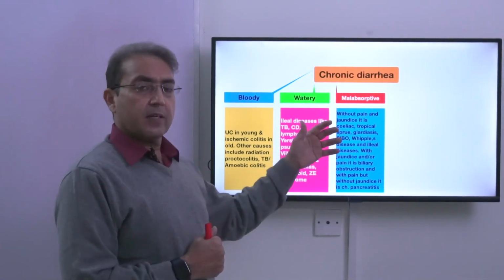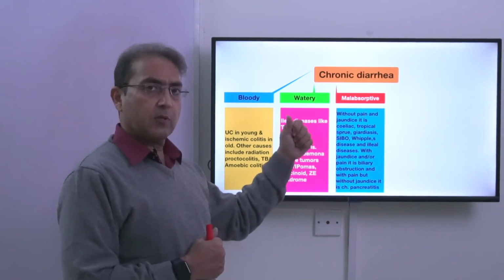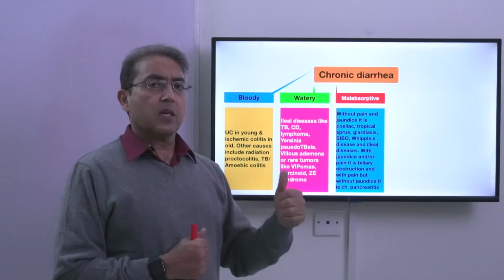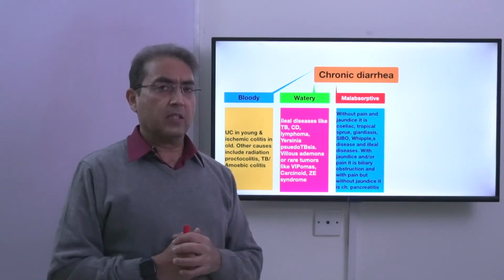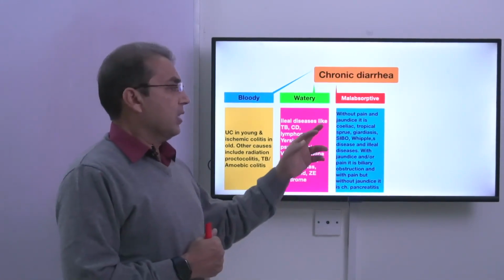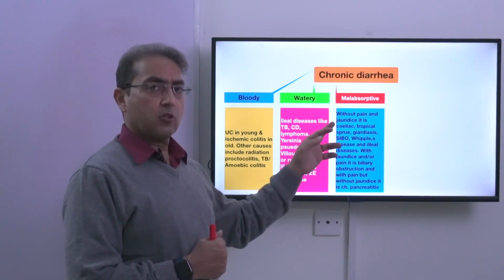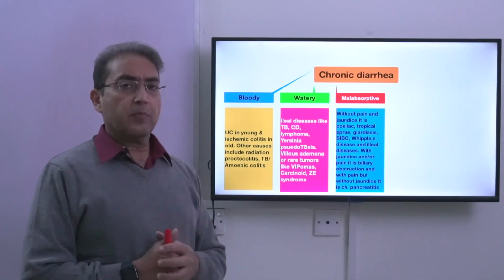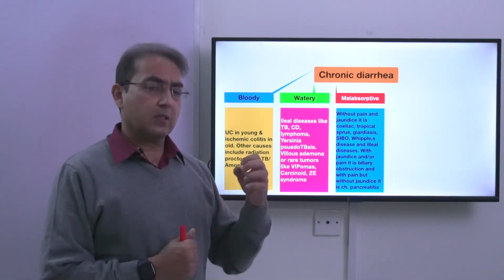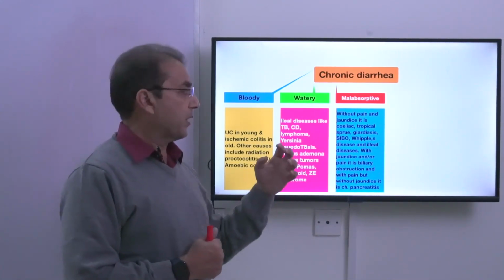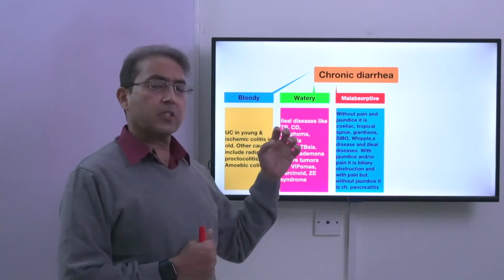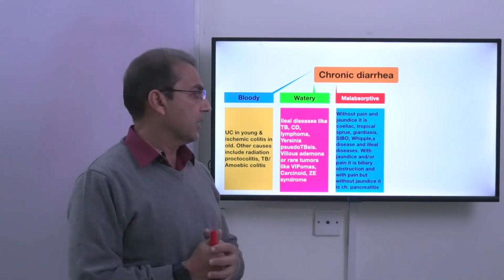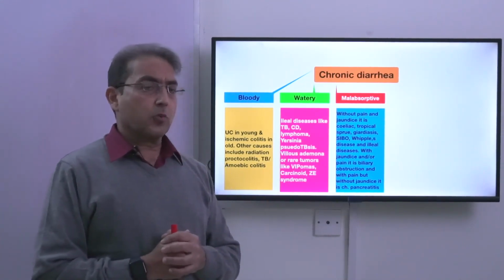So malabsorptive type of diarrhea means there is large amount of fecal fat in the stool. The patient may have this without pain and without jaundice. This is the proximal small gut, which means celiac disease, tropical sprue, giardiasis, small intestinal bacterial overgrowth, Whipple's disease, and autoimmune enteritis.